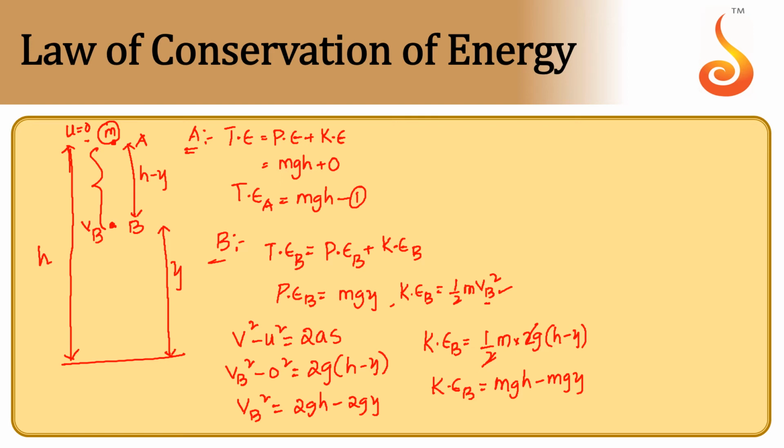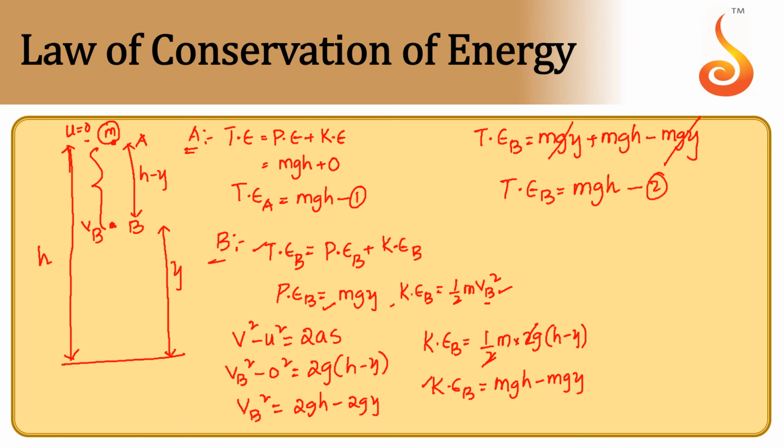Now let us substitute kinetic energy and potential energy values in the main equation. Total energy at B is equal to potential energy mgy plus kinetic energy mgh minus mgy. So minus mgy plus mgy get cancelled, and the total energy at B will again be equal to mgh.